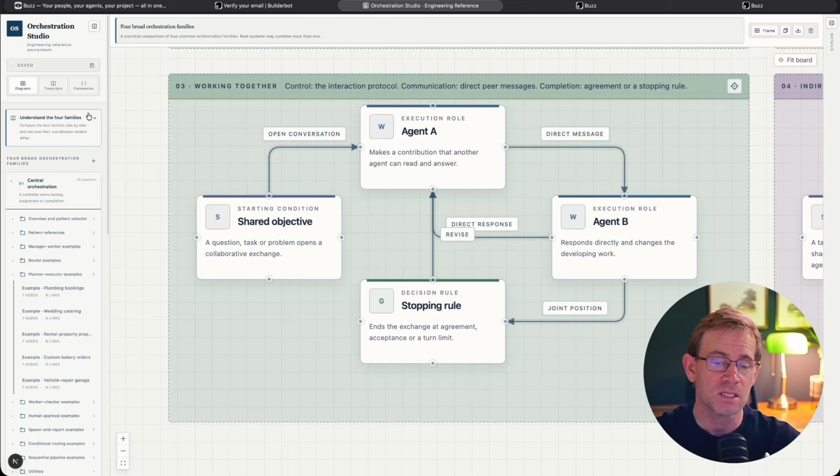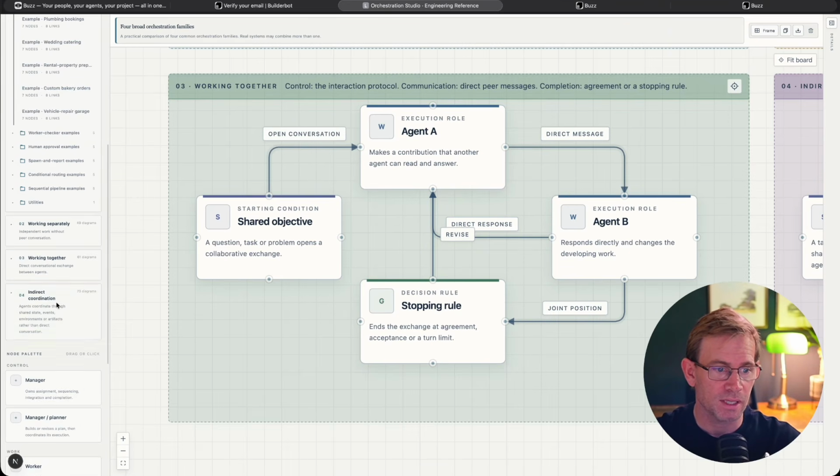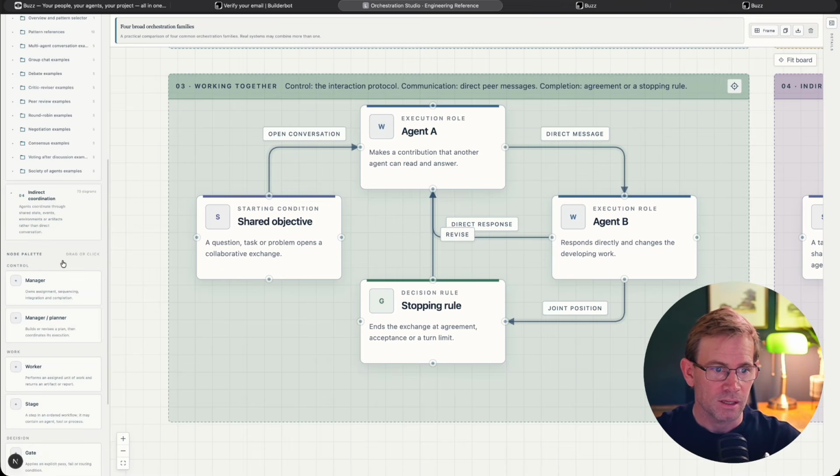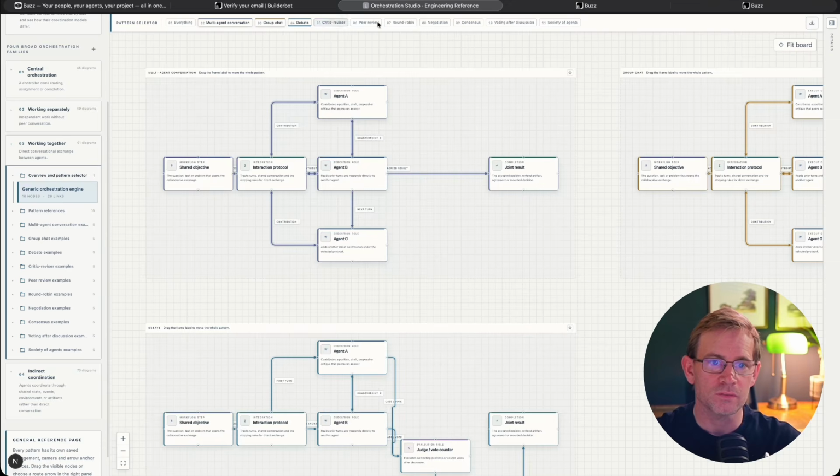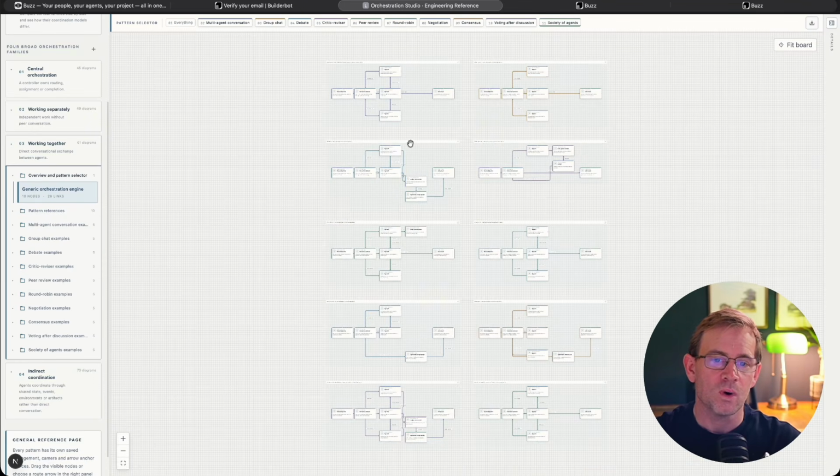broad pattern. There are a lot of sub-patterns involved in this. I can show you some of these sub-patterns briefly here. If I go to working together, you'll see there is a load of sub-patterns here. All of these here are sub-patterns of working together.